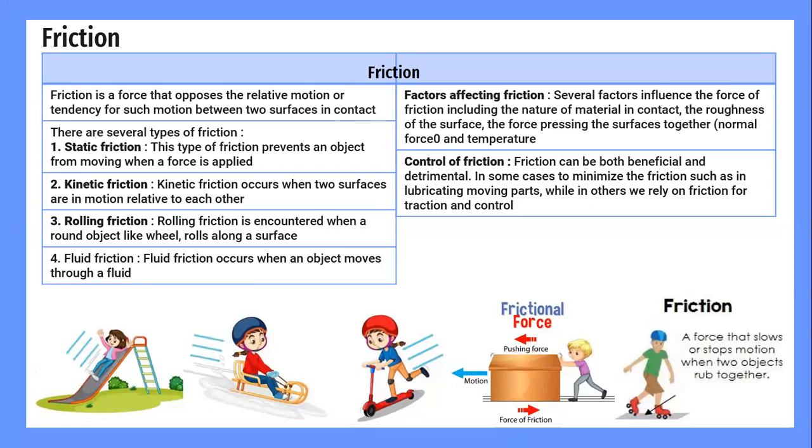Factors affecting friction. There are several factors that influence the force of friction, including the nature of the material in context, the roughness of the surface, the force pressing the surfaces together, meaning the normal force, and temperature. When two surfaces are in contact with each other, they can have an effect on the friction.